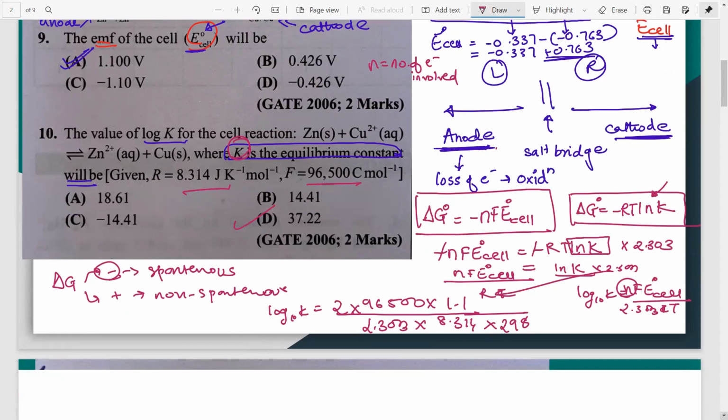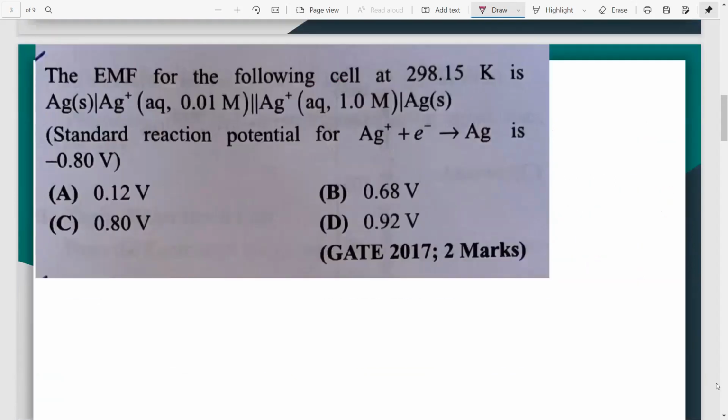Okay, now let's move on to another type of question. Now they are asking you to calculate the EMF of the cell. See the language: the EMF of the cell, which is at 298.15 Kelvin, and the notation is this. They have given you the standard reaction potential. Means what they have given you?